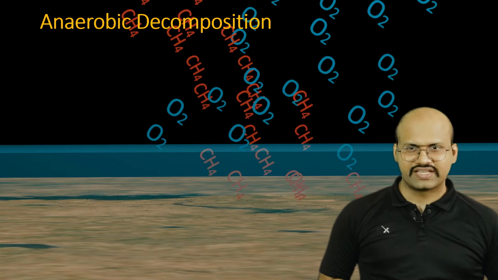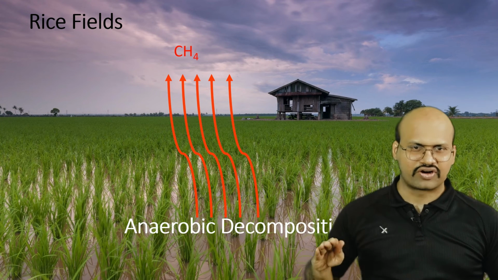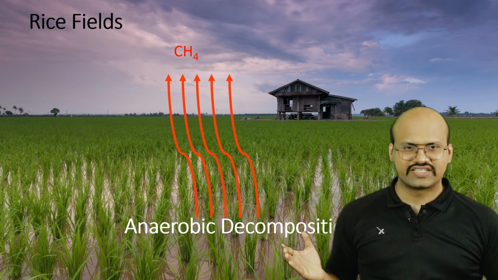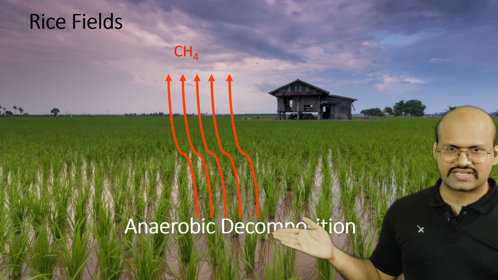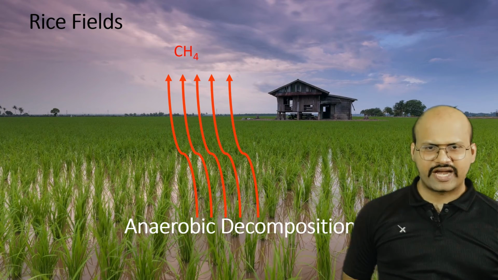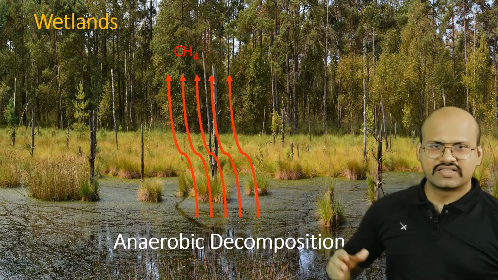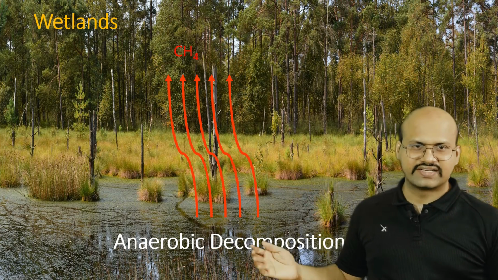So what we see in our paddy fields or rice fields is that there is a lot of water, and beneath this water there is a lot of biomass. When this biomass is decomposed, anaerobic decomposition occurs and methane is released in the atmosphere. Similarly, in the wetlands, the plant leaves and some animals fall in these wetlands and die.